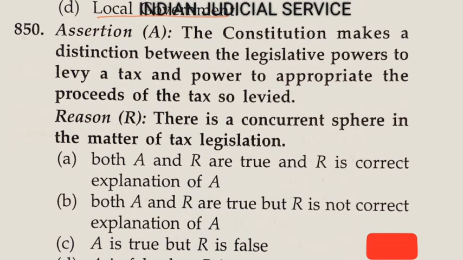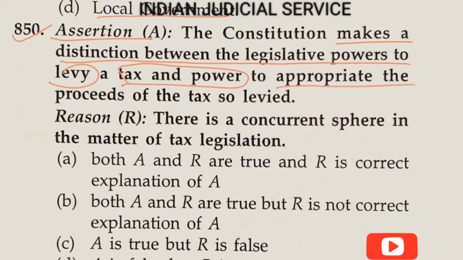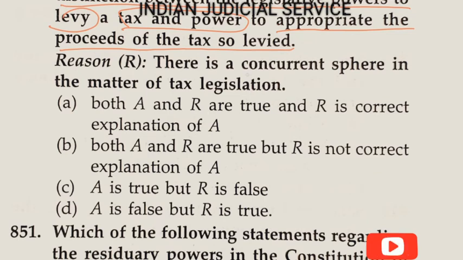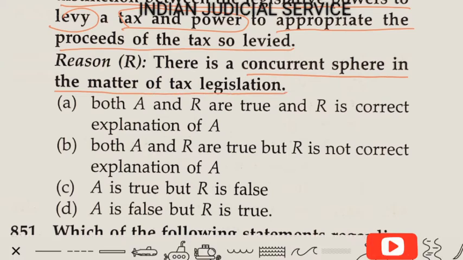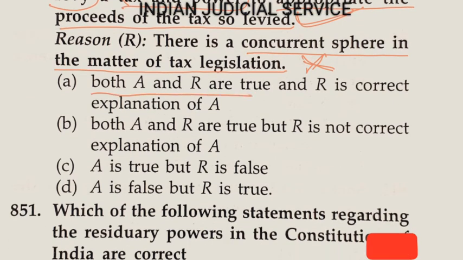Now question number 850. Assertion: The constitution makes a distinction between the legislative power to levy a tax and the power to appropriate the proceeds of the tax so levied. Reason: There is a concurrent sphere in the matter of tax legislation. So the first statement is absolutely correct here and the second statement is not appropriate here, so it is a wrong statement. So option A, both A and R true, it is wrong. Option B, both A and R true, it is also wrong. Now third one, A is true but R is false, so this is our answer, option C.